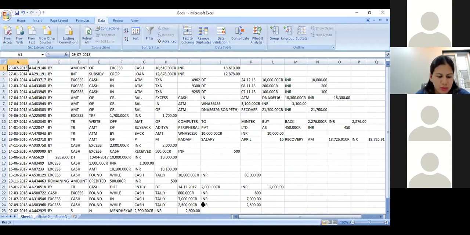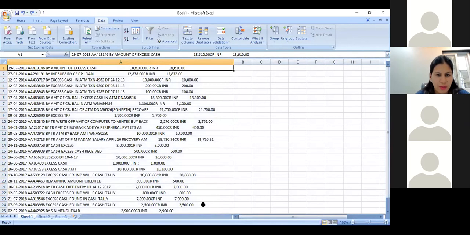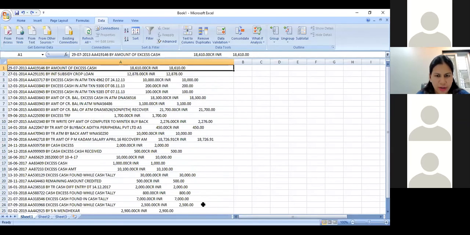So I will undo this whole thing by saying Control Z. I get the data in the original format, which is the TXT format. Now, once I get this, I select the entire data using Control A.